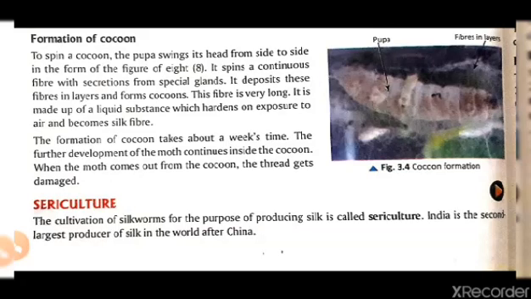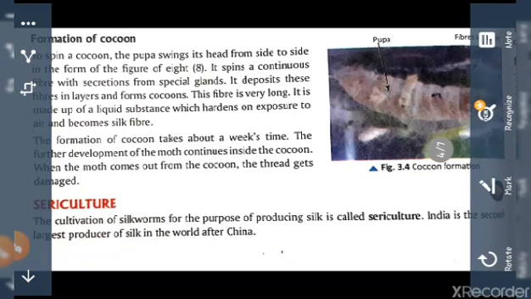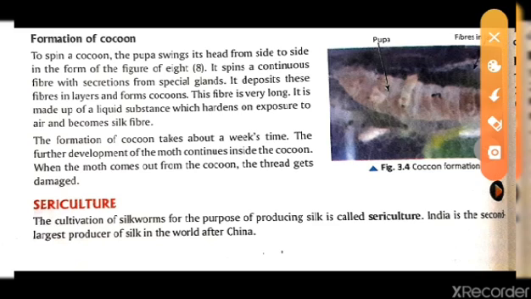So today we will start with our sericulture. Sericulture means the cultivation of the silkworm. As we have read in the previous video, we are studying the production of silk, how silk was produced. So here we will read about the cultivation, how silkworms are cultivated and how they produce the silk. This process of the production of silk is known as sericulture.